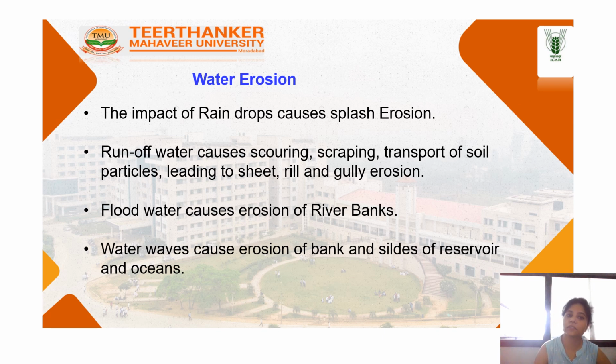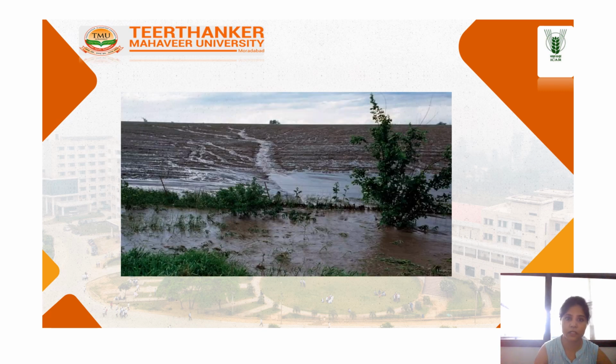And what about water erosion? Water erosion is seen in many parts of the world. In fact, running water is the most common agent of soil erosion. This includes rivers which erode the river basin, rainwater which erodes various landforms, and sea waves which erode the coastal areas. The impact of raindrops causes splash erosion. Flood water causes erosion of river banks, and water waves cause erosion of the banks and sides of reservoirs and oceans. This figure shows the erosion by water.